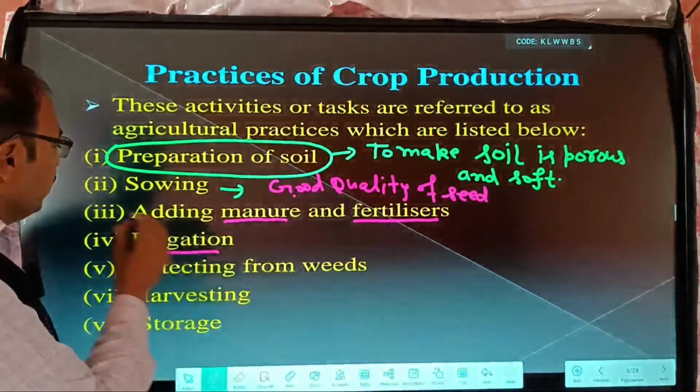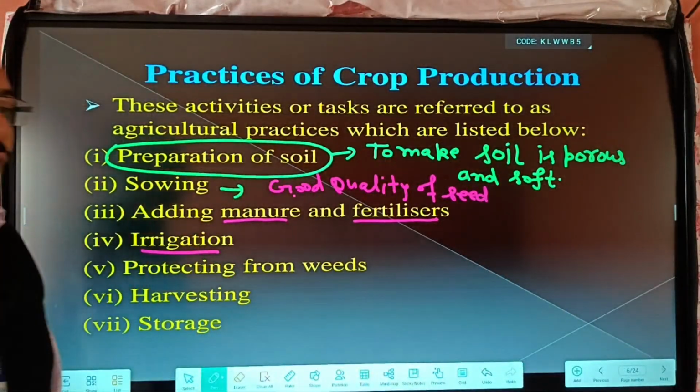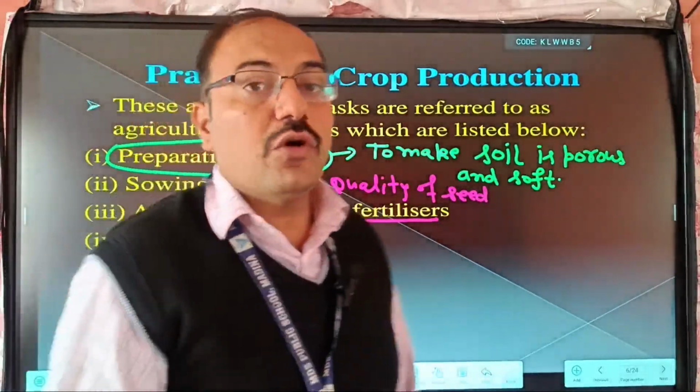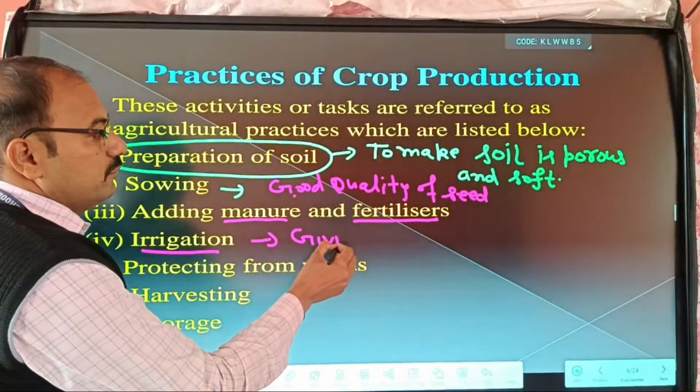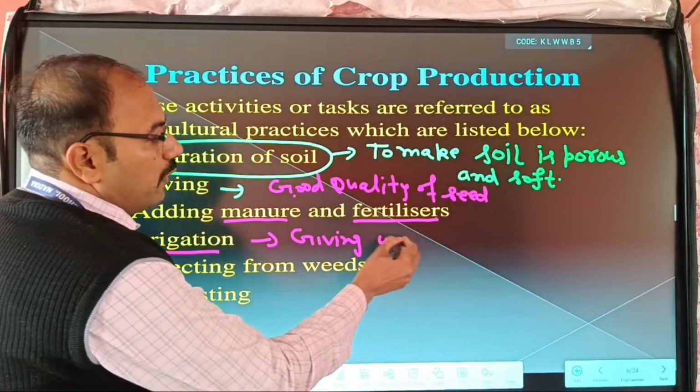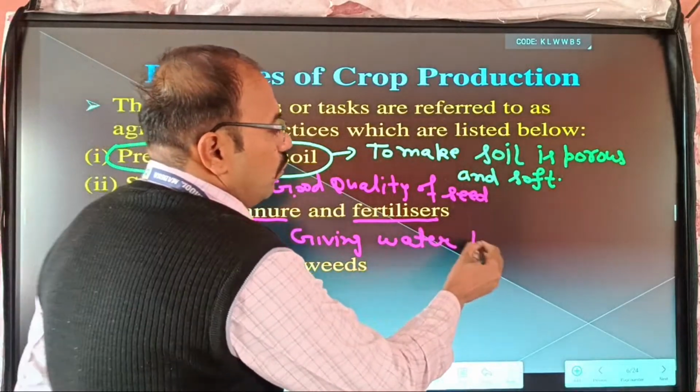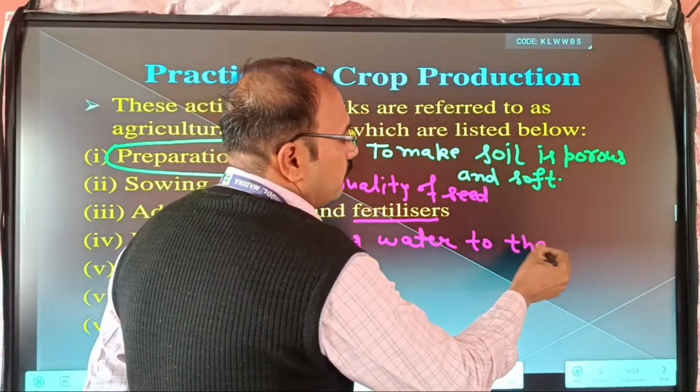And the next point is irrigation. Simply, irrigation is giving water to the crops.